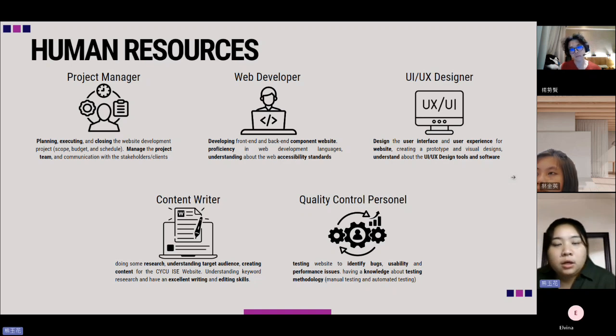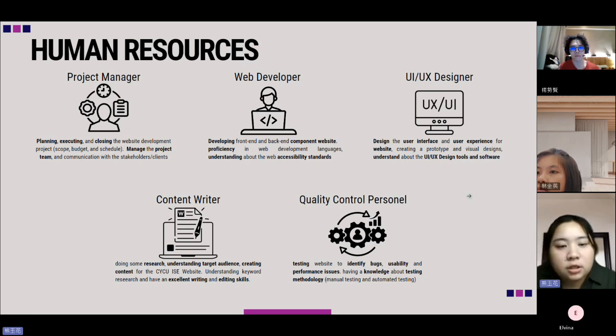And the web developer will be developing the front end, back end, and all of the components of the website. He should also be proficient in web development languages and understand web accessibility and standards. For the UI UX designer, he should be able to design the user interface and user experience for the website, creating prototypes and visual designs. He should also understand UI UX design tools and software.